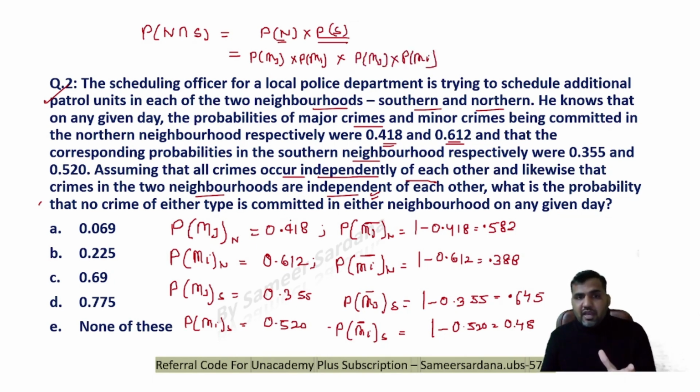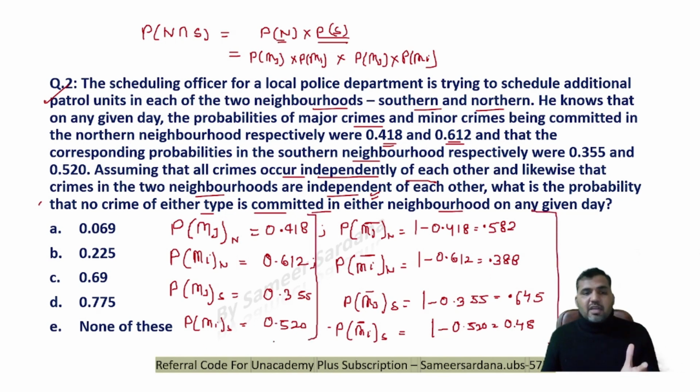But here we are supposed to find out the probability that no crime of either type is committed in either of the neighborhoods, right? So either you multiply all of these four values, and then you need to subtract it from 1 to find out that no crime is happening. Or if you straight away use the probability of not happening a major and minor crime in the northern region and not happening a major minor crime in the southern region, you can straight away multiply these values to get the answer, right?